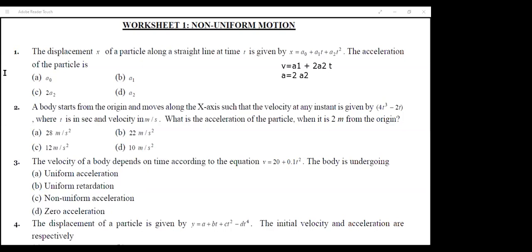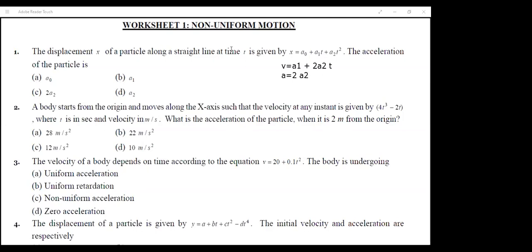Yeah, Virok. Yes, sir. Yeah, tell me. In the second question, I got a little confused. Sir, I calculated the derivative of the velocity. I got it as 12t square minus 2. Then what to do? I just didn't understand. Find out the value of the displacement for it. Because they are asking you the acceleration when the displacement is 2 meters. So for that you need the displacement equation. So anyhow get the displacement equation in terms of time.